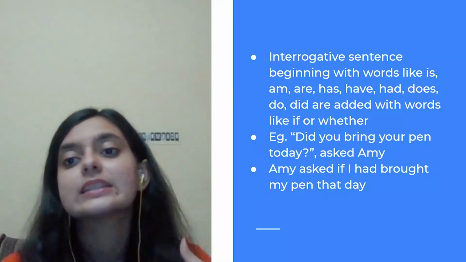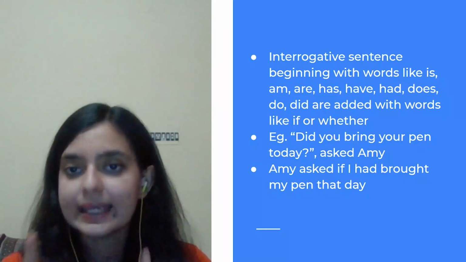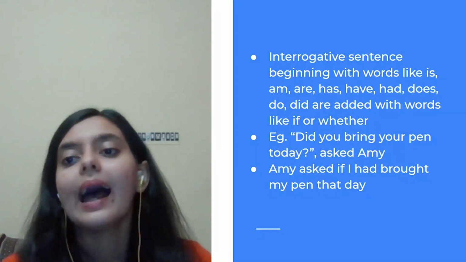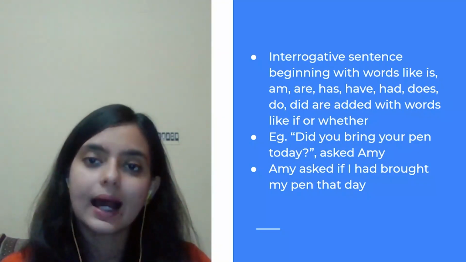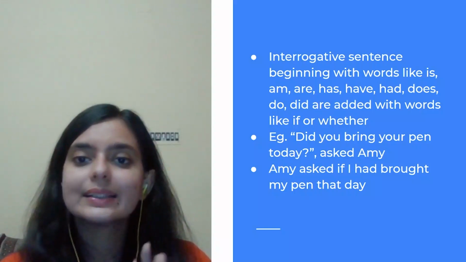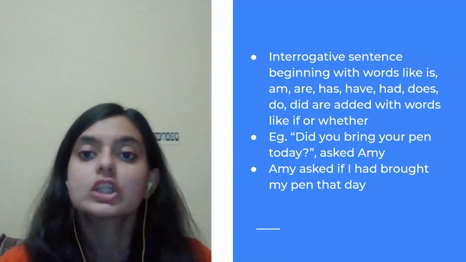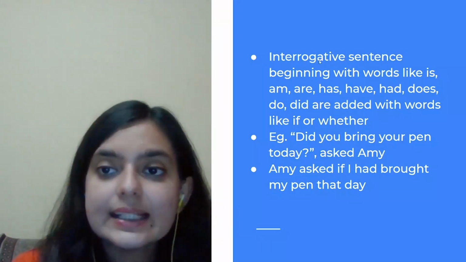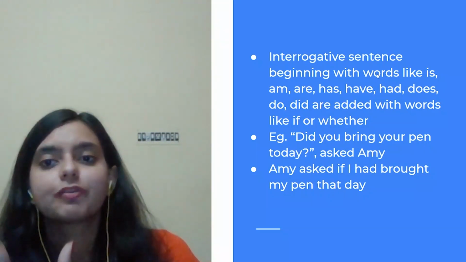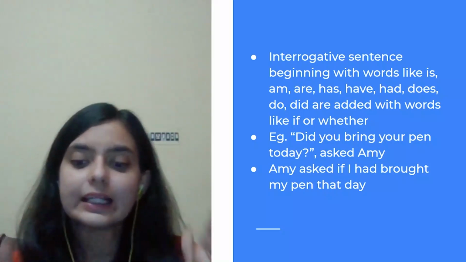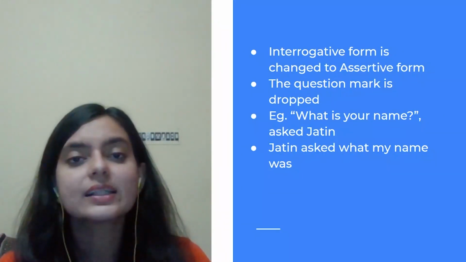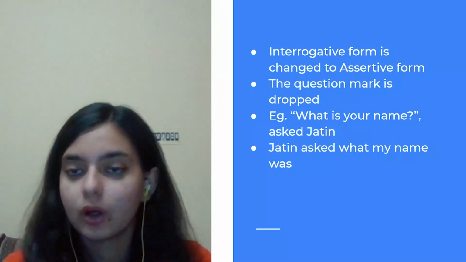Interrogative sentences beginning with words like is, am, are, has, have, had, does, do, did are added with words like if or whether. So these are the areas where you add words like if or whether. The previous sentence did not have these words, so that is why we did not write if.